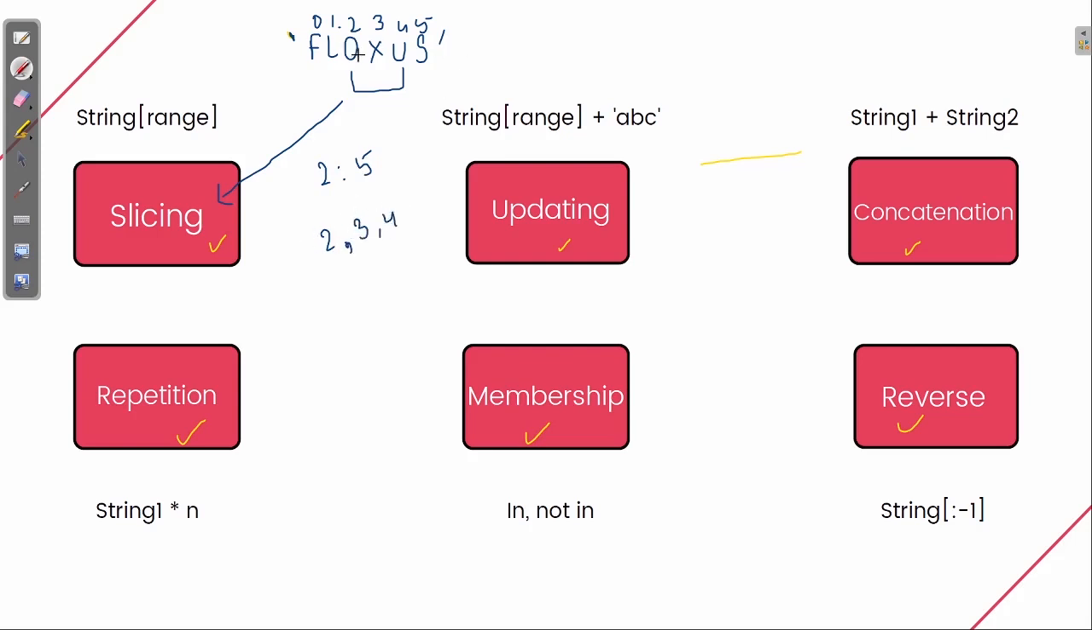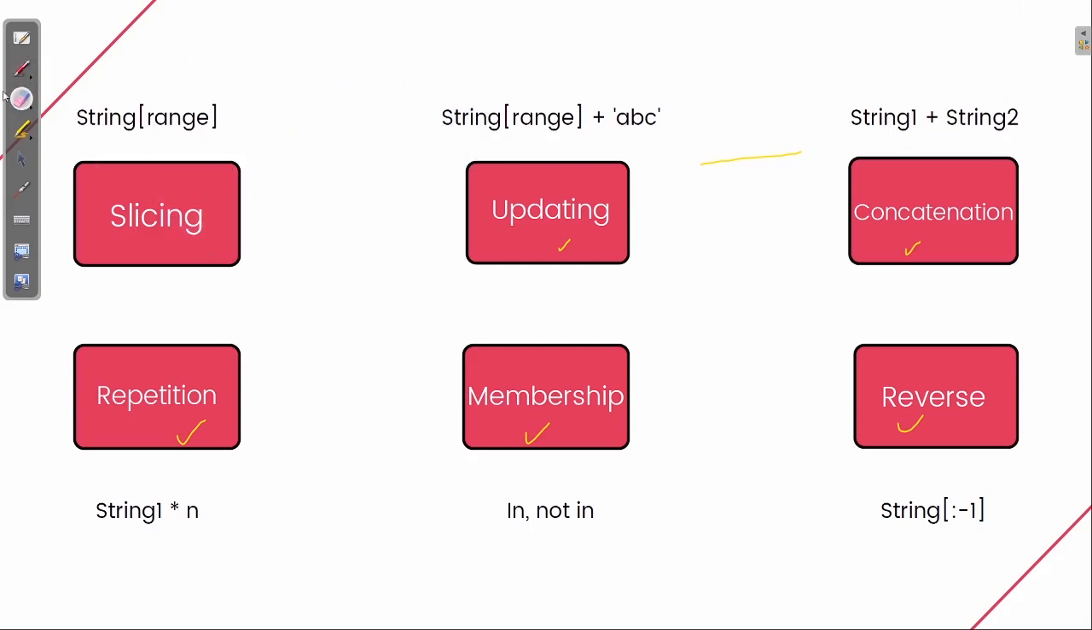So what will be the output? You will have to write whatever the string name is. Suppose a equals this string. I will write a and then this range, and print it. You will get OXU as the output. So I hope this is clear to you all.